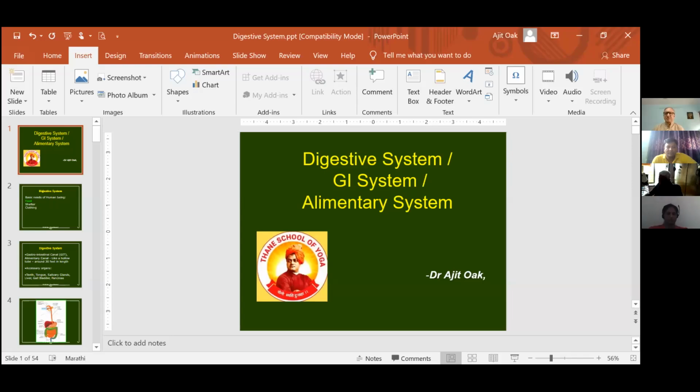Other systems, because the nervous system is the system which controls the whole body and mind. So it is good for me. So we'll go ahead.